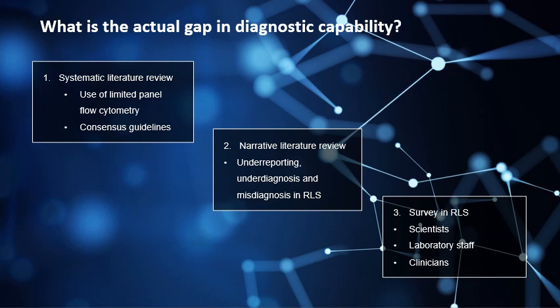I found from the papers I looked at that a narrative literature review might also be required to look at the issues of underreporting, underdiagnosis and misdiagnosis in resource limited settings, as these things are not well described in the literature. From those two things, it has become apparent that we would likely need to do a survey in resource limited settings of laboratory staff such as scientists and clinicians to find out what technologies are actually being used to diagnose hematological malignancies and what access patients have to these technologies.